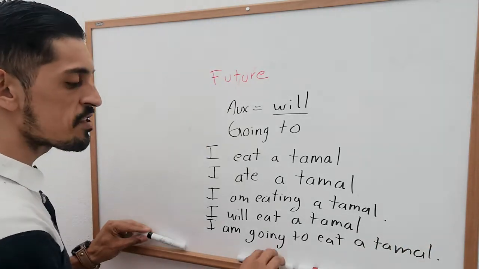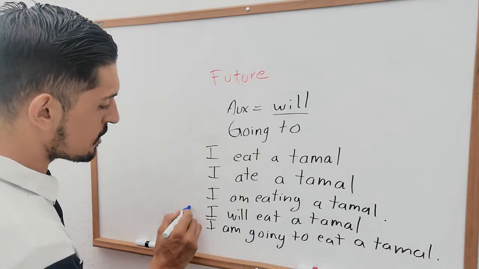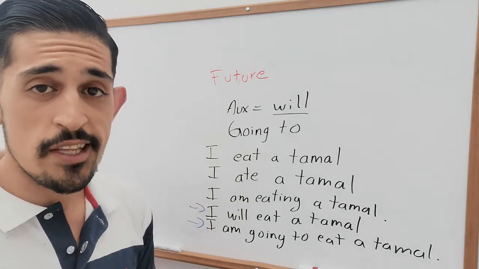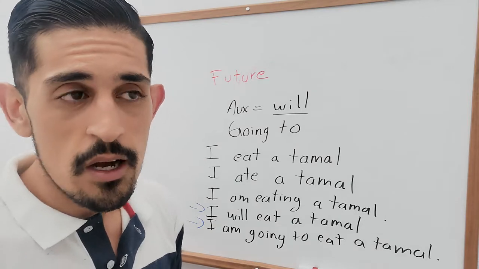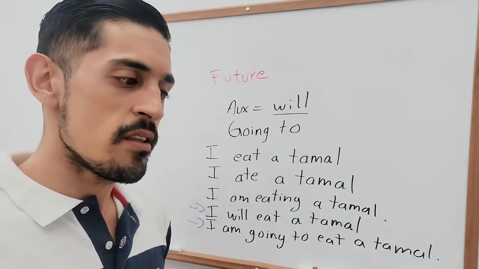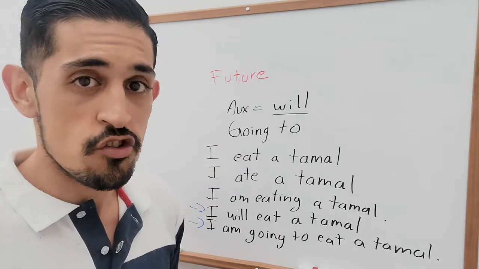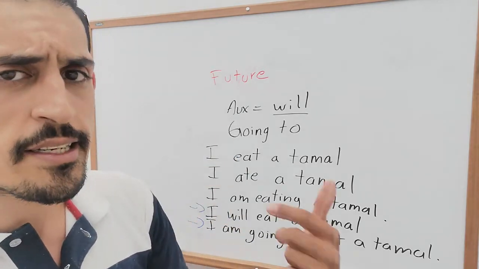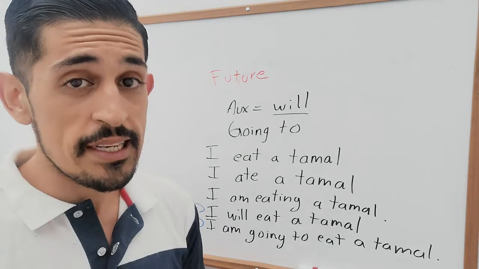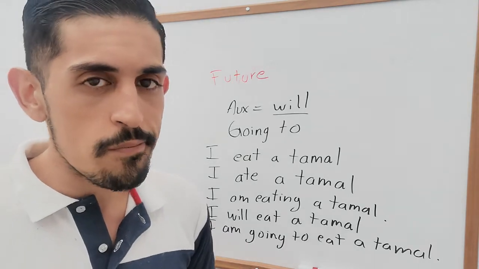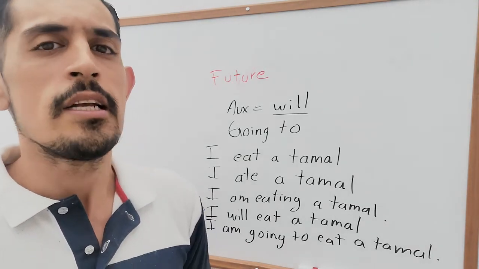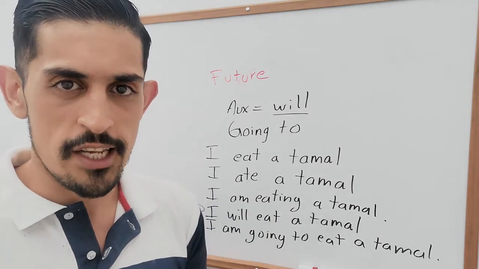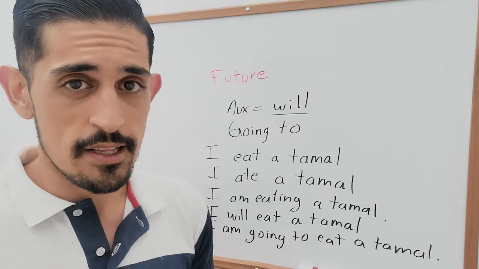Now, you have to understand that this expression and this expression are future. So it's something that is not happening right now, or that doesn't happen in this moment. It's something that will probably happen in the next hours, the next minutes, the next days, or probably next week. Nobody knows. All right? So you have to make sure that you understand the difference between those two things.